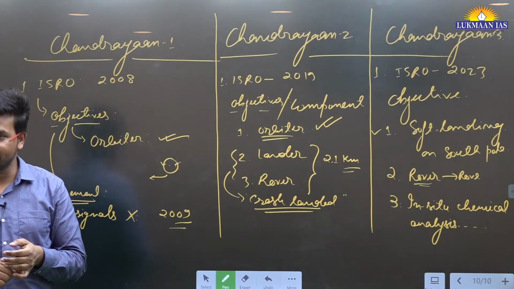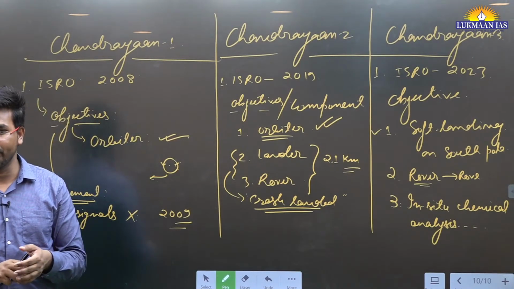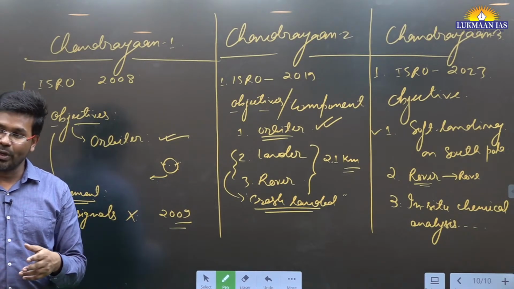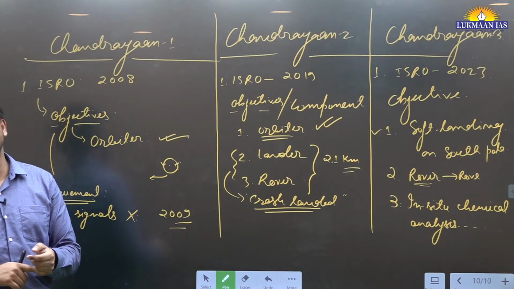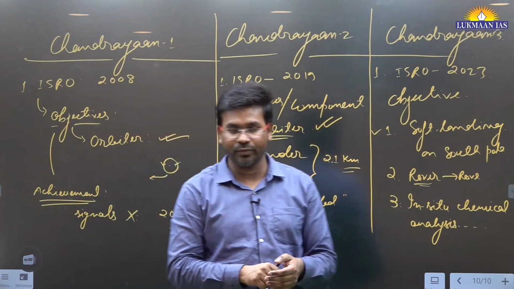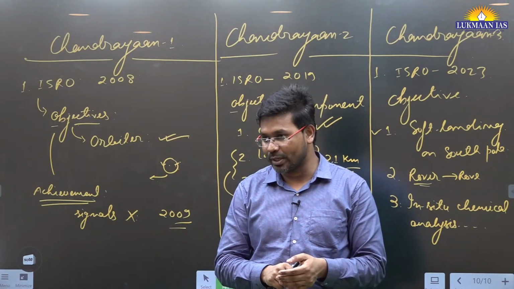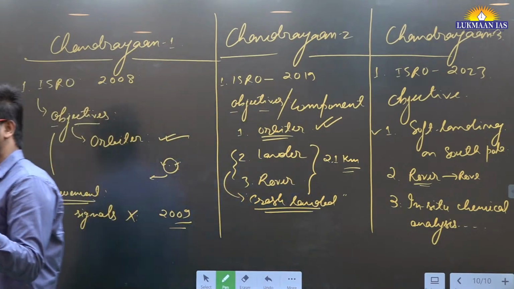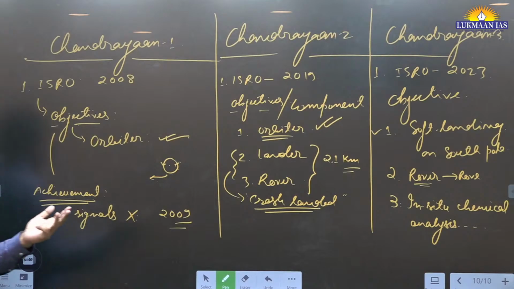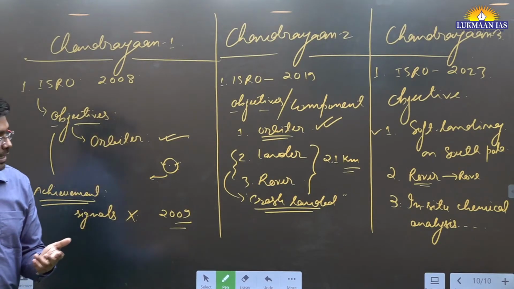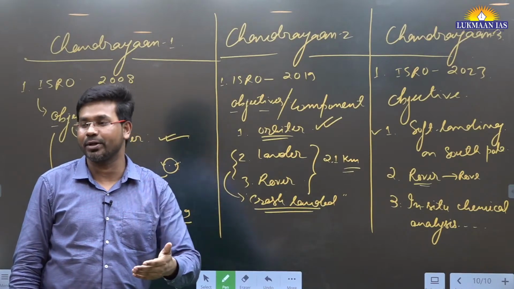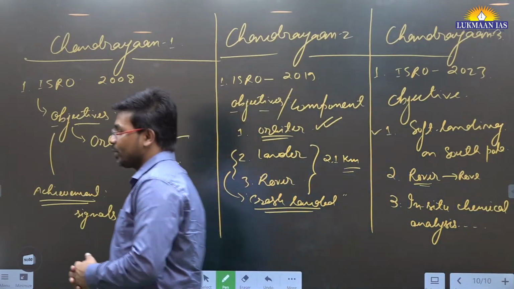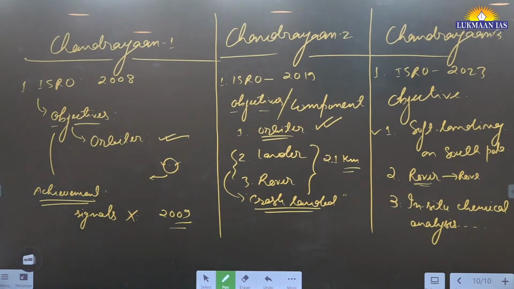China's mission is known as the Chang'e mission. They have landed on the surface of the moon. Then Russia's mission is known as the Luna mission. The USA has many different missions. One of them is known as the Apollo mission of the USA. Then it has the Lunar Reconnaissance Program, and apart from this, they have another mission, okay? So the USA has so far sent 3 different moon missions, and they have been successful so far. And ISRO has assisted India in this particular mission also for the signals that we receive, okay? So these are all things related to the Chandrayaan mission. So any question for me?